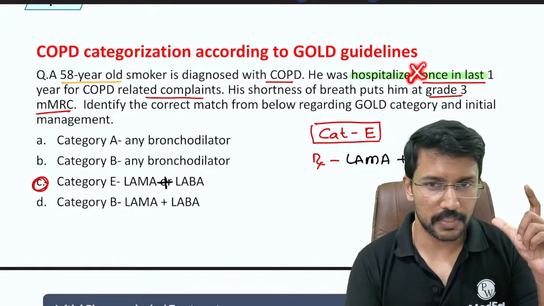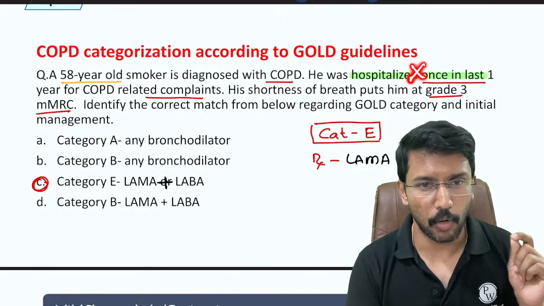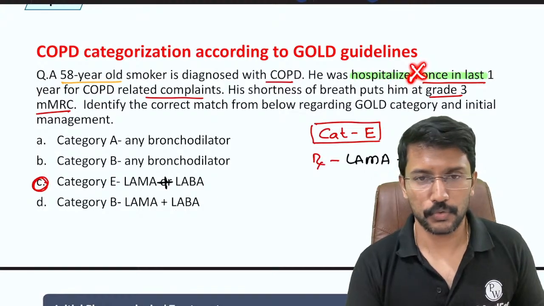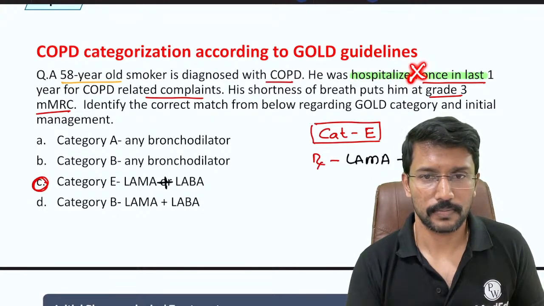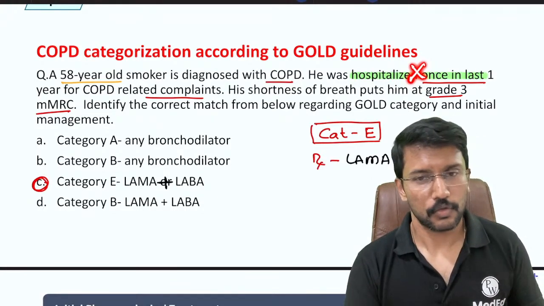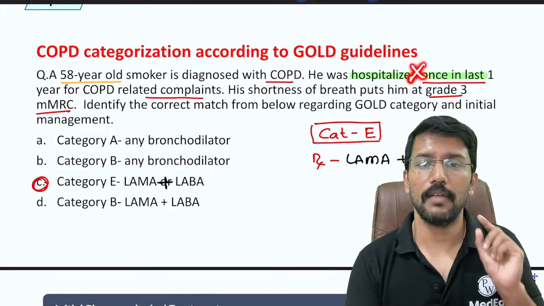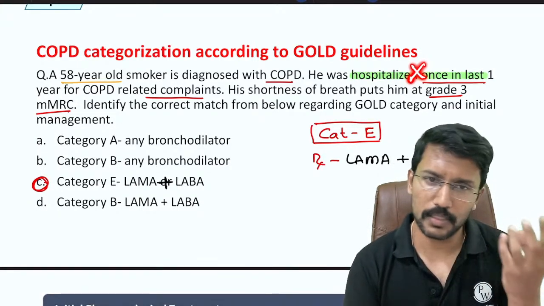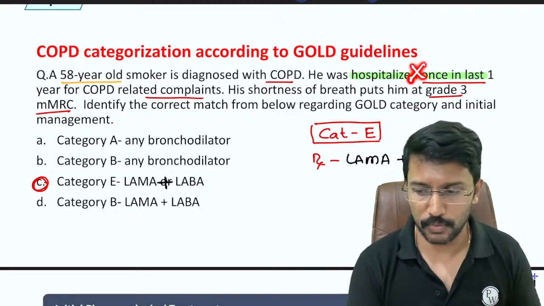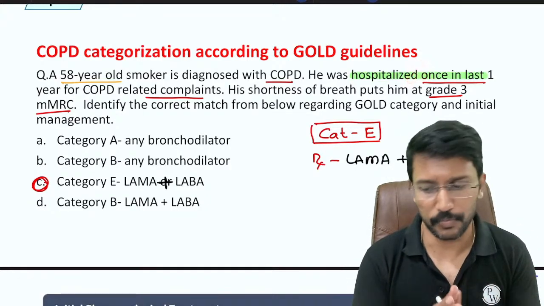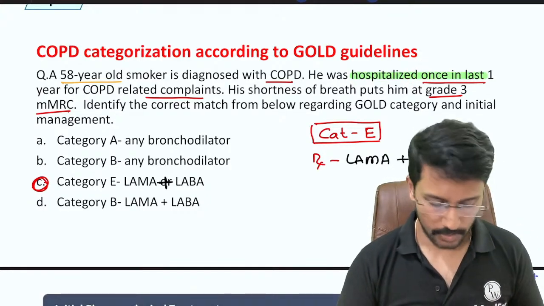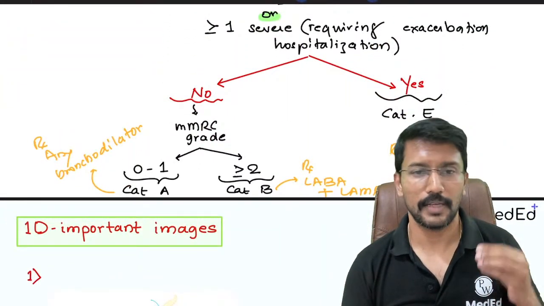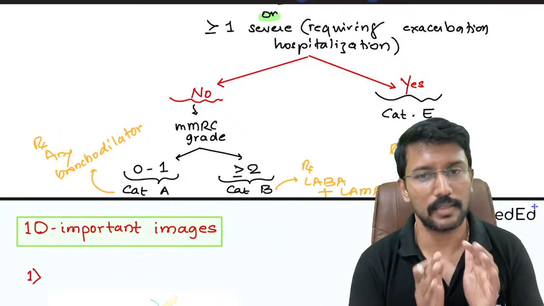So there are two options here for category B, right? Option B and option D. What will you choose? So only for category A do we have a choice of choosing either LAMA or LABA. For B and E, it is always a combination of LAMA plus LABA. So option D becomes the right answer. Good, very good. So the correct answer will be option D. So please remember this approach. I am anticipating some questions on this this time.